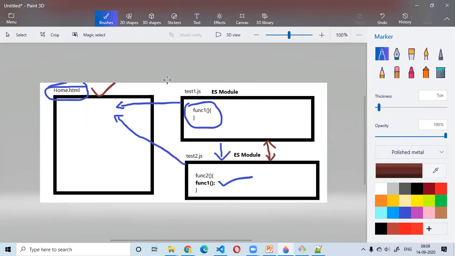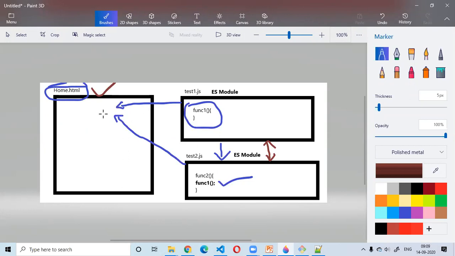Okay, do you understand what I'm trying to say here? Earlier, until ES5, we used to need the help of an external HTML file in order to use the code written inside one JavaScript file in another JavaScript file.